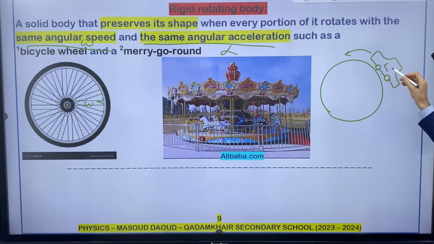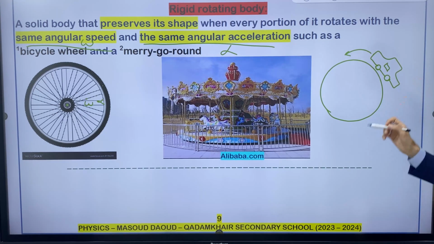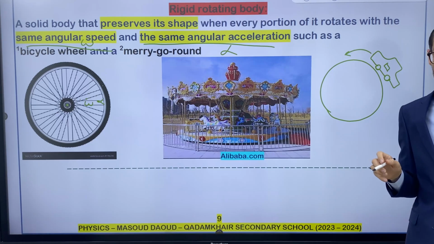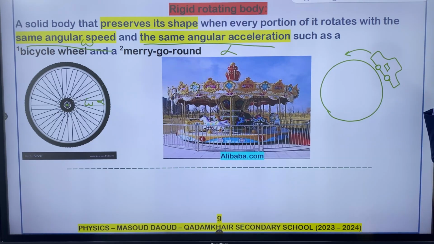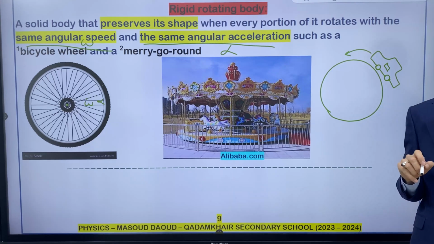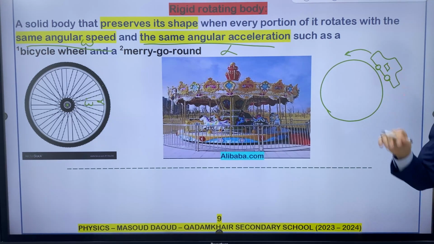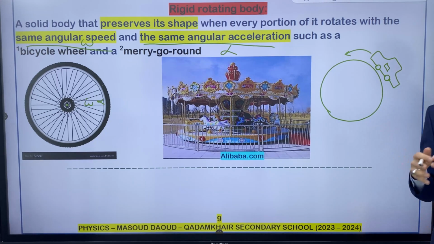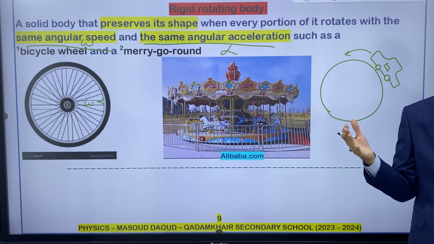For example, think about the door of the car. If the door of the car has a different omega and alpha than the other parts of the car, than the body of the car, in this situation the door of the car is opened.